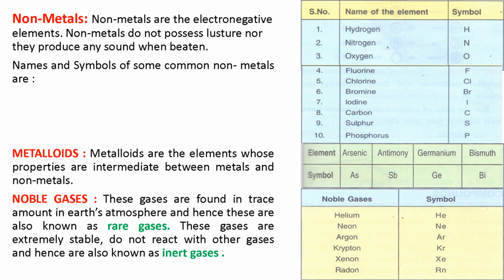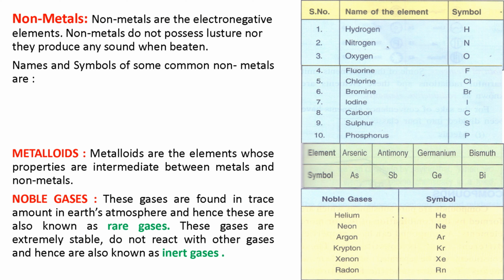The symbol of arsenic is As, the symbol of antimony is Sb, the symbol of germanium is Ge and the symbol of bismuth is Bi. So these all are the metalloids. Apart from this, silicon is also a metalloid.